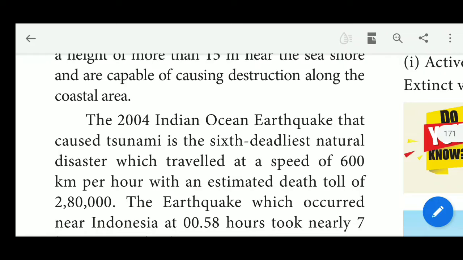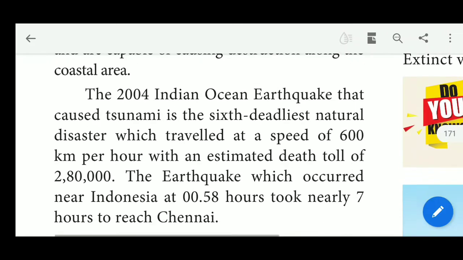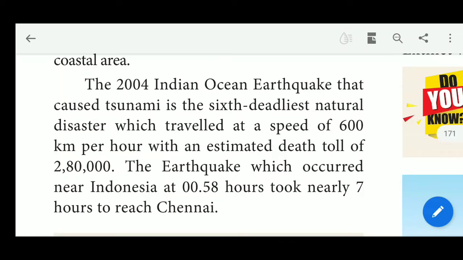The earthquake occurred near Indonesia at 12:58 a.m. in the midnight. It took nearly 7 hours to reach Chennai. So it is one of the deadliest natural disasters in 2004.